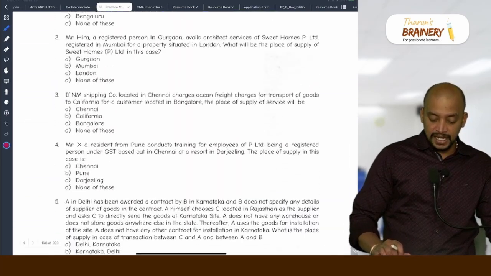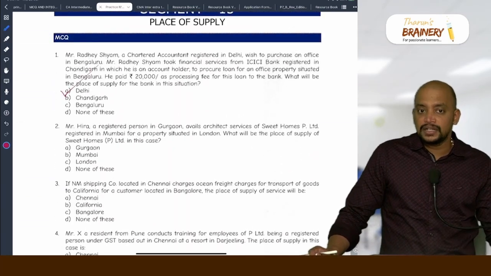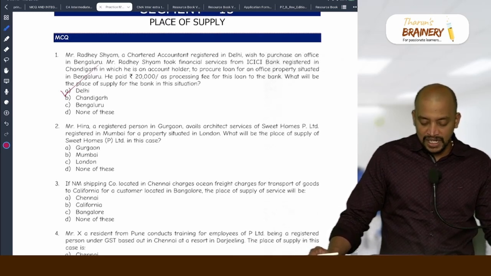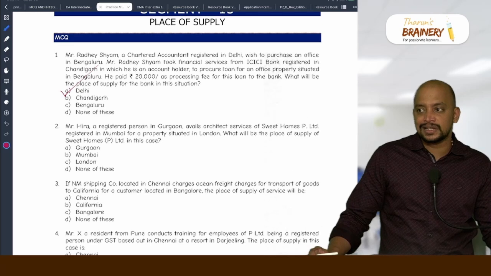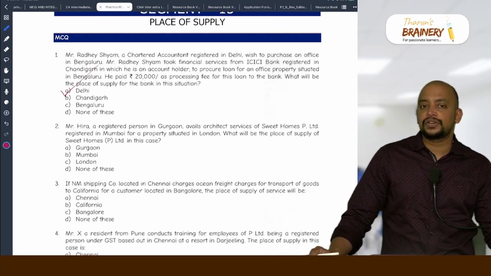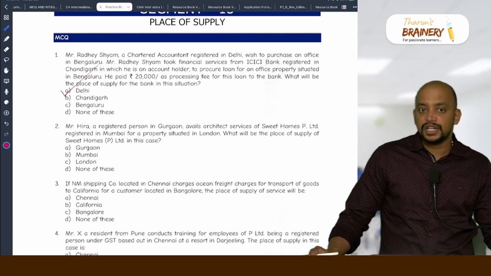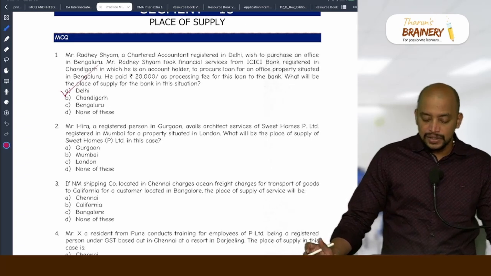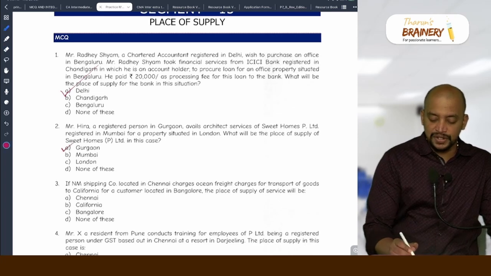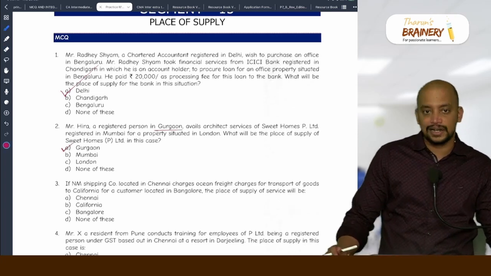Then next one, second one. Mr. Hira, a registered person in Gurgaon, avails architect service of Sweet Homes Private Limited registered in Mumbai for a property situated in London. What will be the place of supply of Sweet Homes Private Limited in this case? Architect services, we need to take location of property, but the property is outside India. So location of recipient, so Gurgaon will be taken as the place of supply because recipient is there.